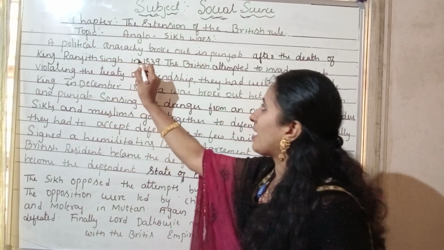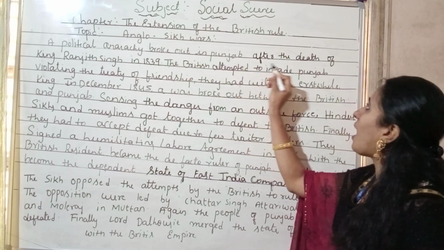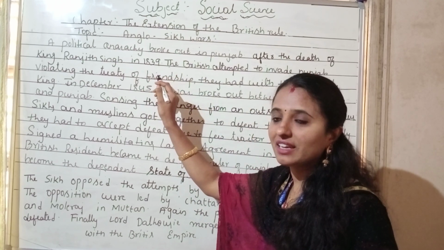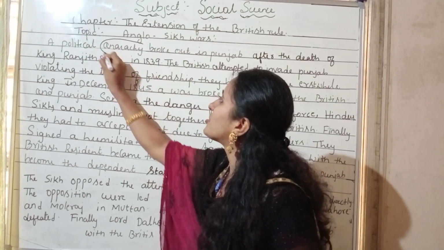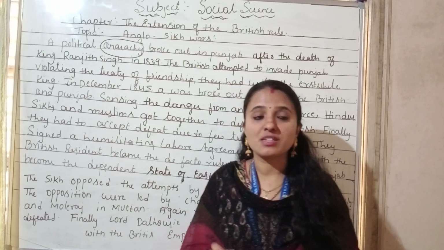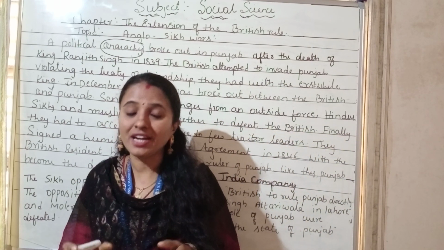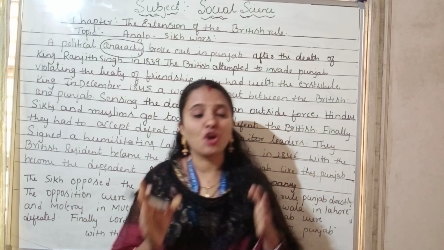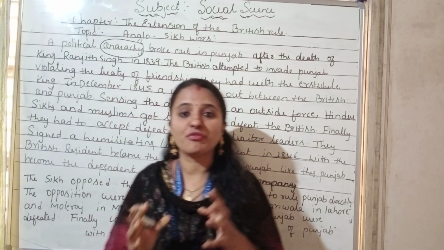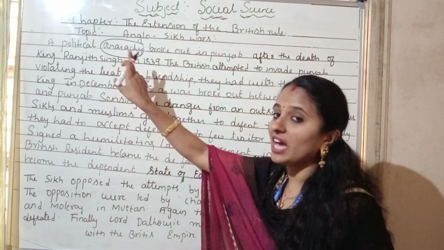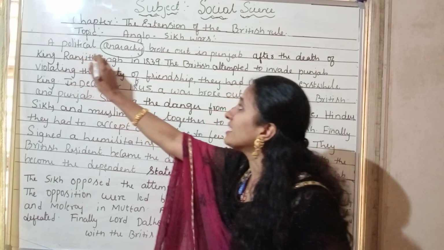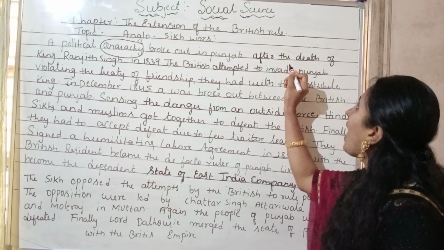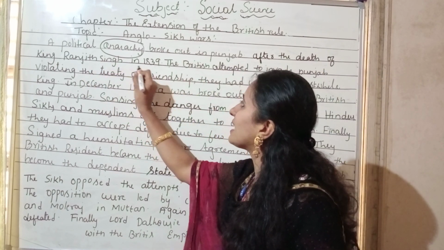A political anarchy broke out in Punjab after the death of the King Ranjit Singh in 1839. What is the meaning of anarchy? Anarchy means absence of the government and absolute freedom of the individual. Understand the point, children. The political anarchy broke out in Punjab, after the death of the King Ranjit Singh in 1839.